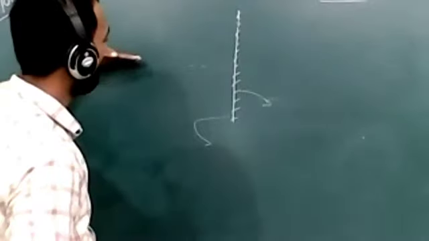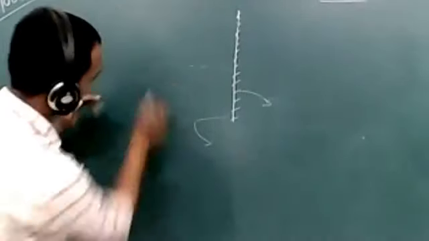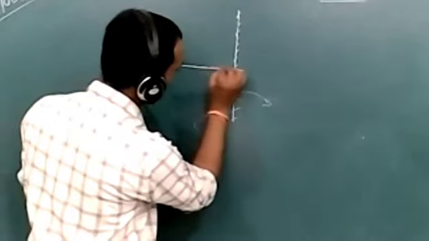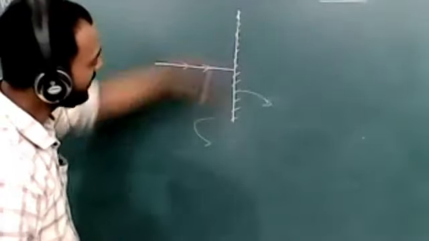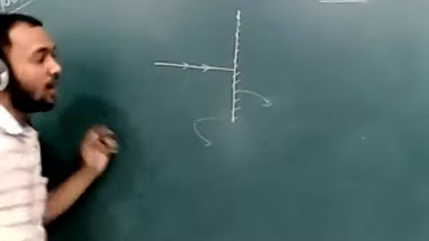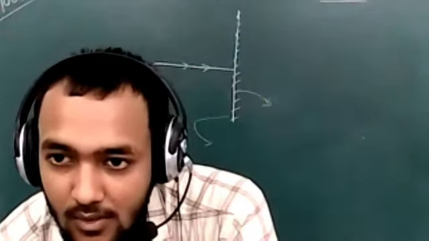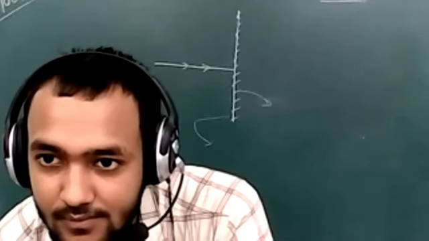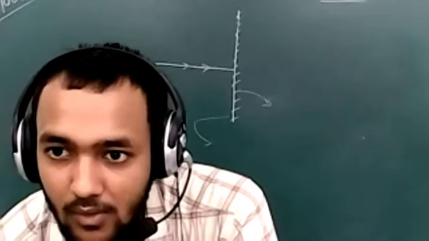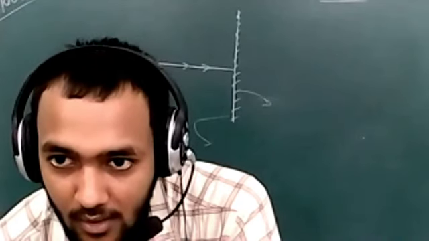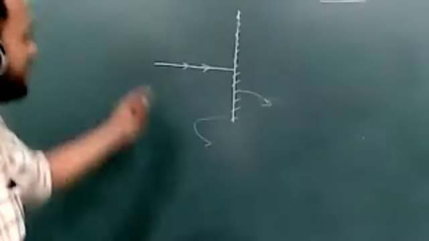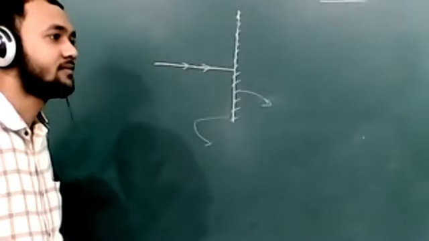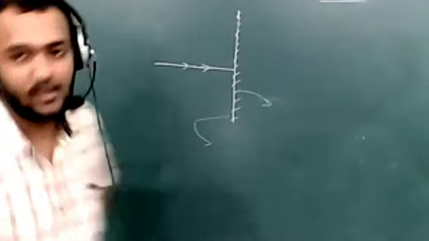What happens when a light ray falls perpendicular to the mirror surface, meaning parallel to the normal? If the light ray falls like this, it is perpendicular to the mirror surface. And what about the normal? How much angle does it make with the normal? Who will tell me? Please lower your hand. Shubh Rungta, you want to answer? Sir, it makes two angles of 90 degree. Okay. Anyone else?